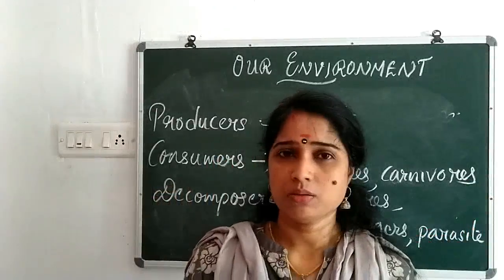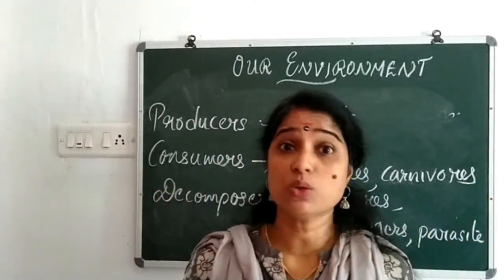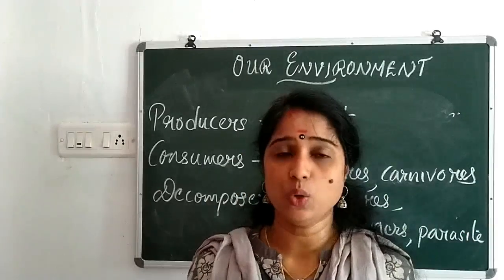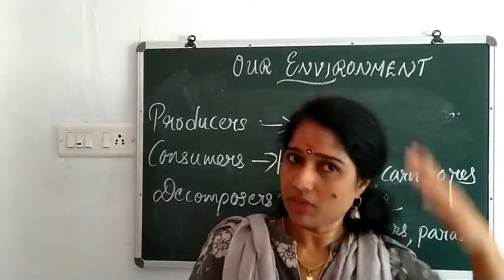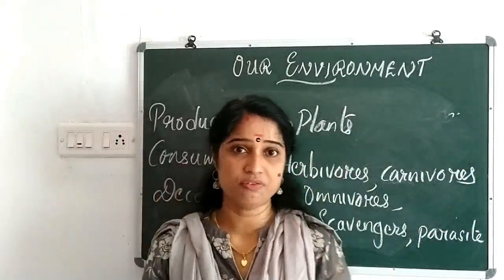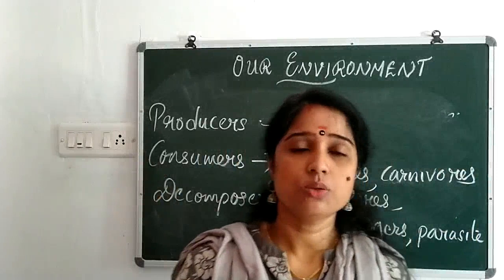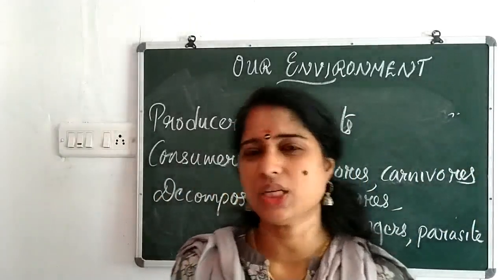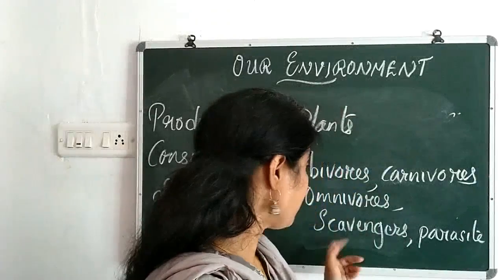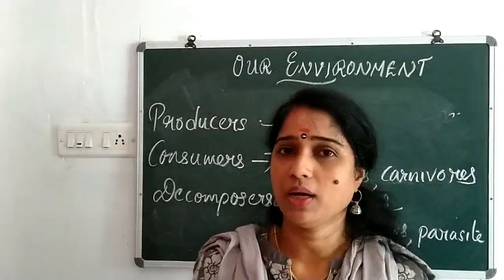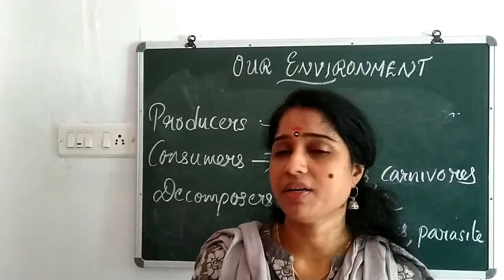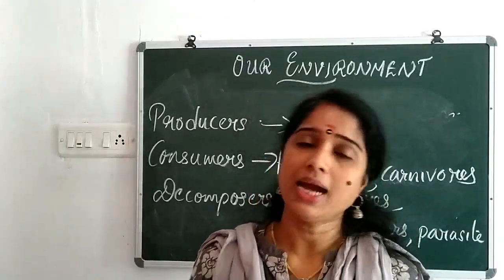Horrible picture. So that vulture feeds on dead organisms. A crow is also a scavenger. Even though we see crows around us, it doesn't give us a horrible or terrible look. But the vulture, that appearance itself makes us feel afraid. So vultures feed on the dead organisms only. And finally, it's parasite. They depend upon other organisms by causing harm to them. Clear? So these are the different types of consumers.